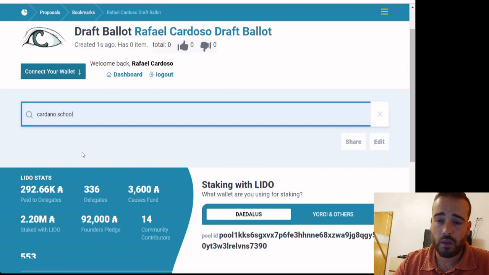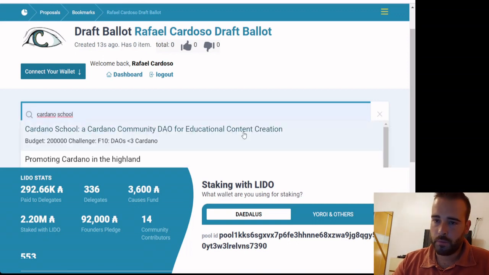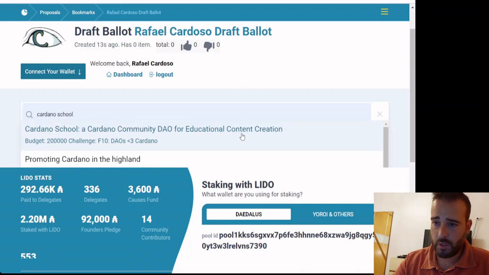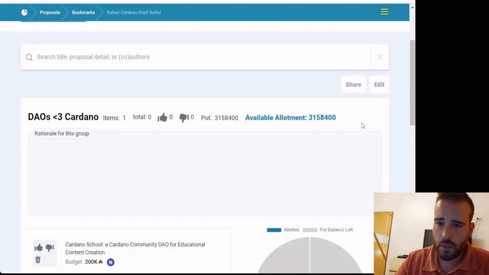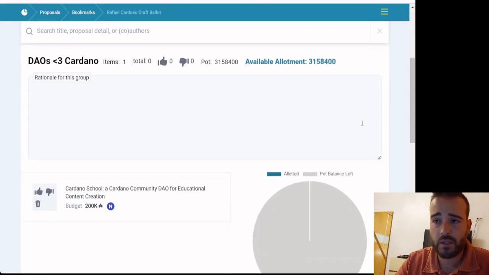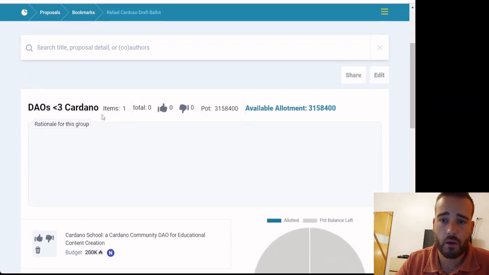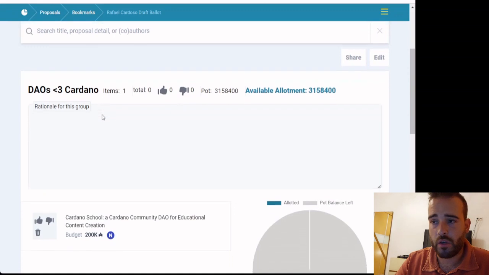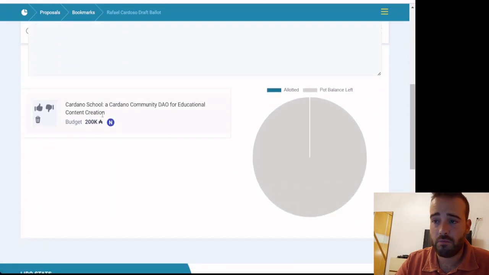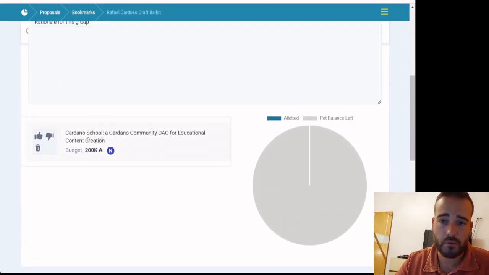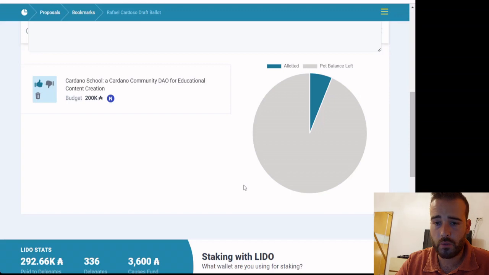And in this case, of course, I'll vote on my proposal, so I'll just search for it. And I've seen it here, and I'll select this proposal. And then once selected, you have here the category where the proposal is at, that's DAOs Love Cardano. And here you have the proposal you selected, in this case Cardano School, our proposal for decentralized content creation, much like Project Catalyst, but for content. And we click here to say that we want to upvote it, which is really, really cool.